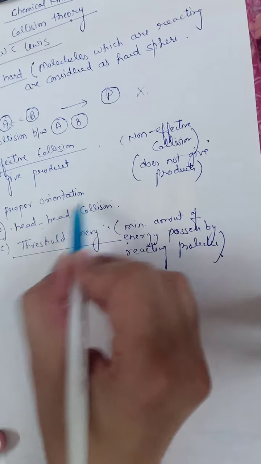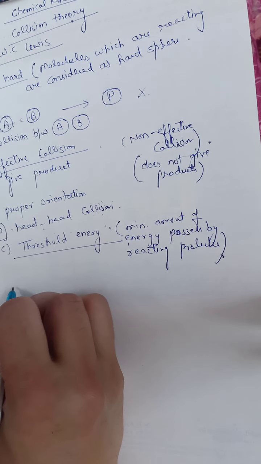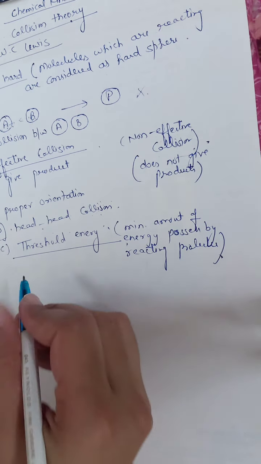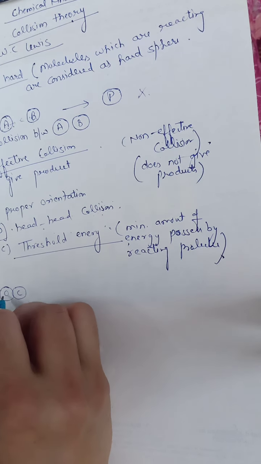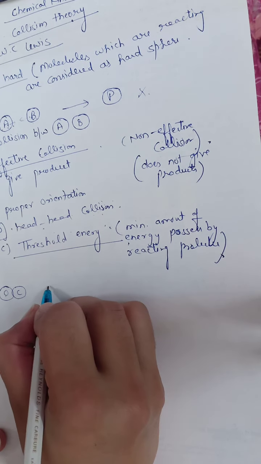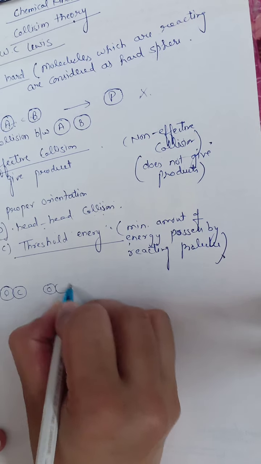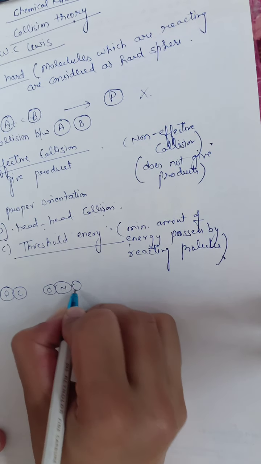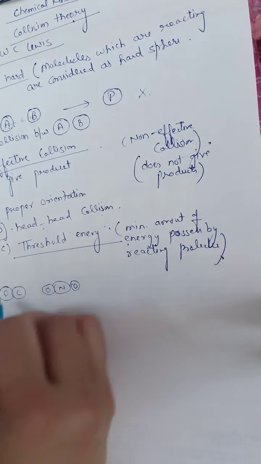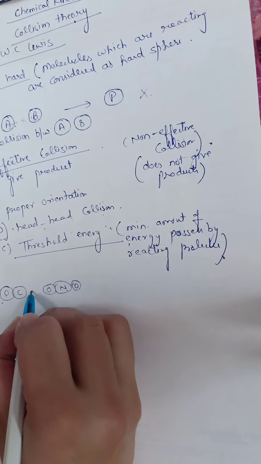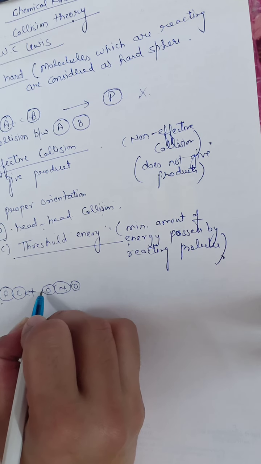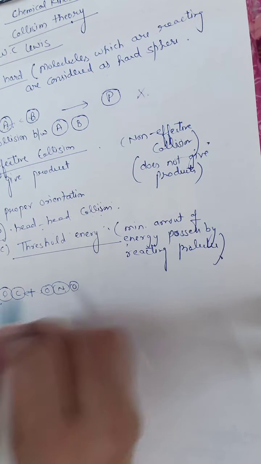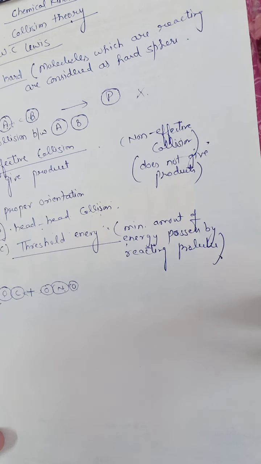And what is this proper orientation or head-to-head collision? For example, take a molecule CO. This is the C atom, this is the O atom. When CO and NO2 react with each other, there must be a head-to-head collision.